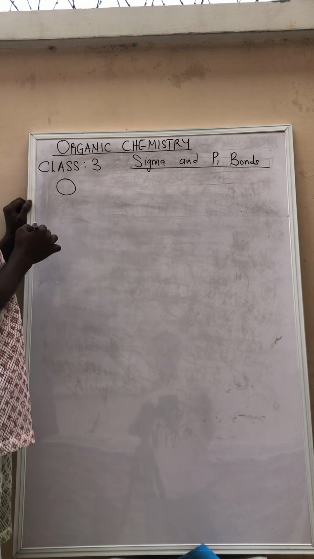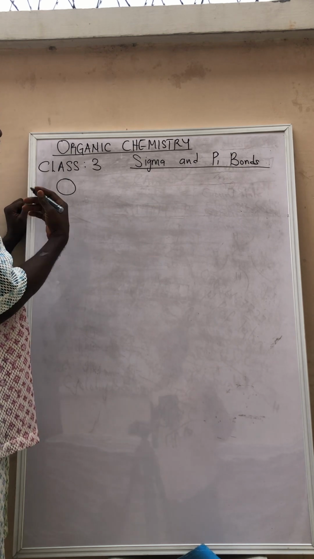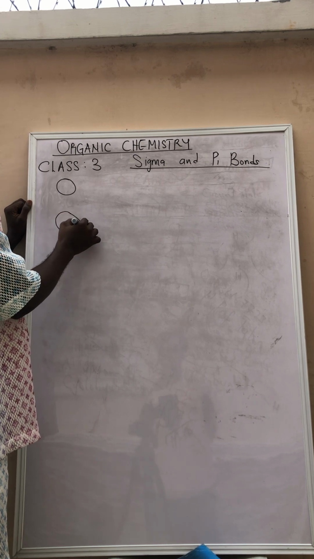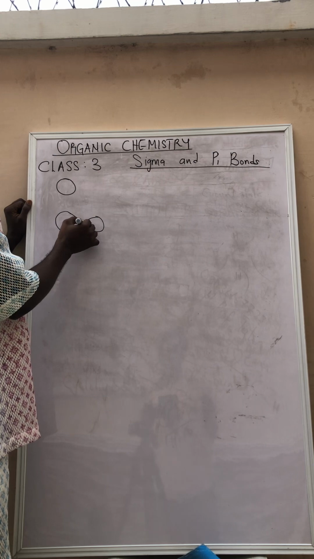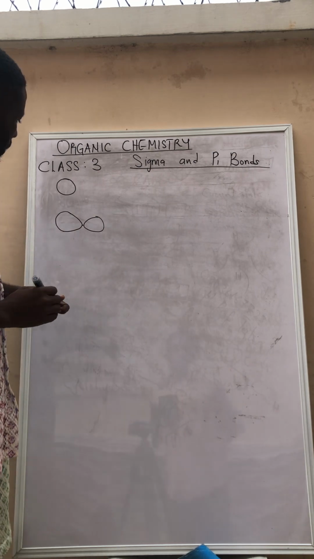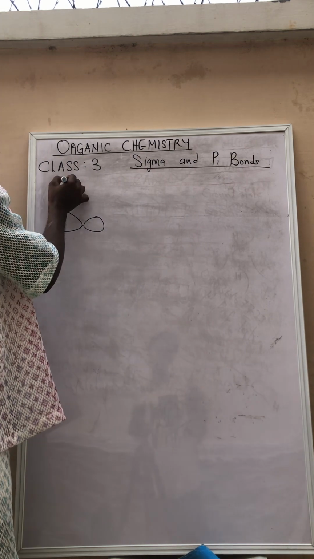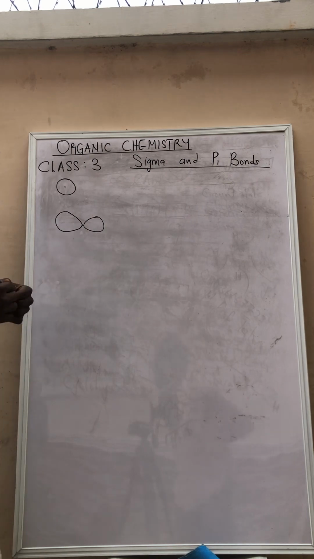This is s orbital. We also have what is called p orbital, and this is how to write p orbital. So we have s orbital and we have p orbital.